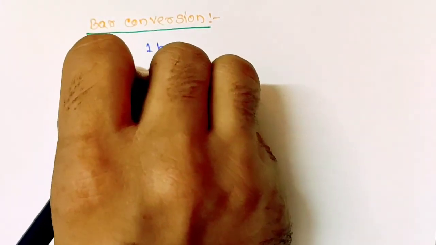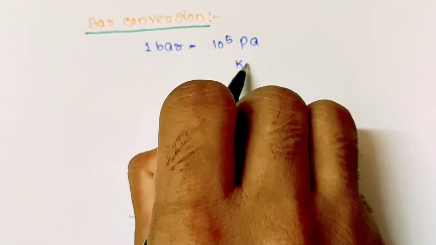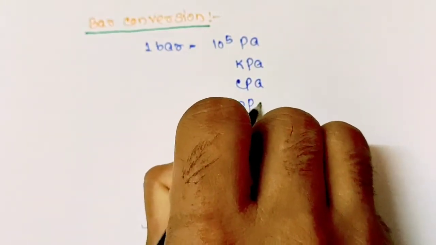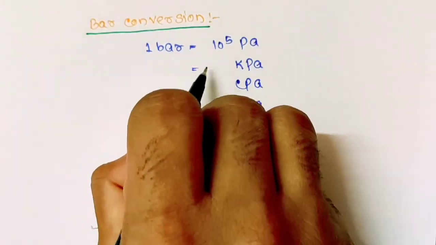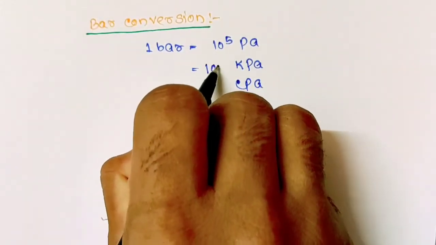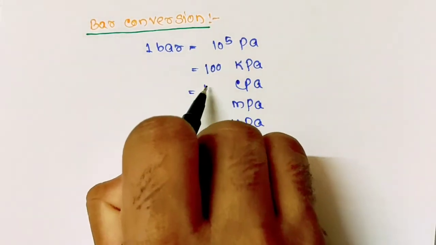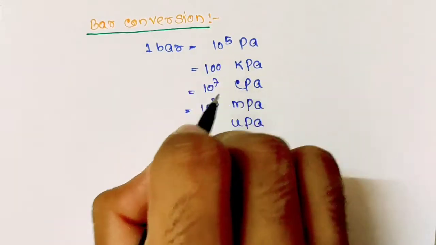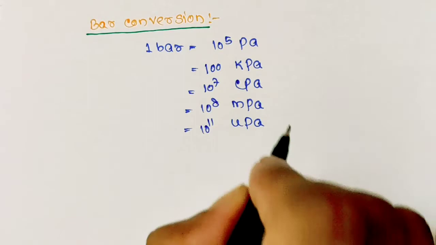1 bar equals to 10 to the power 5 Pascal. Now this bar can be expressed in units of kilopascal, centipascal, millipascal, micropascal. In kilopascal it will be 100, and 1 bar will be 10 to the power 7 centipascal, 10 to the power 8 millipascal, and 10 to the power 11 micropascal. So let us see one calculation for millipascal.